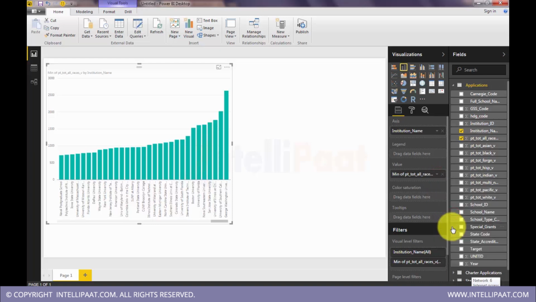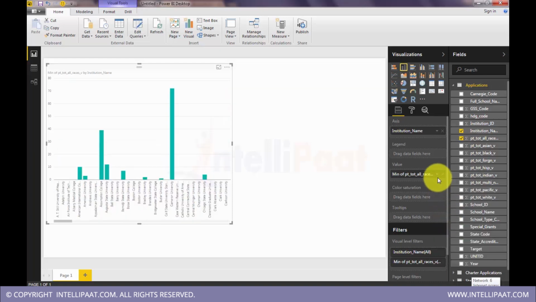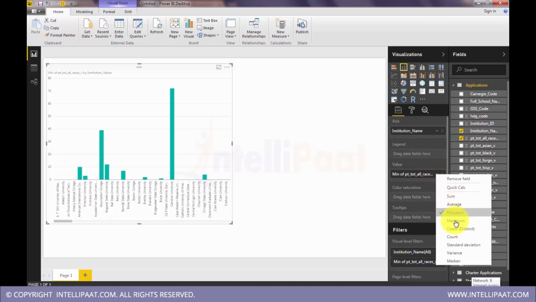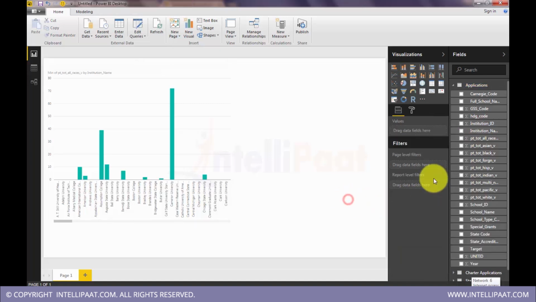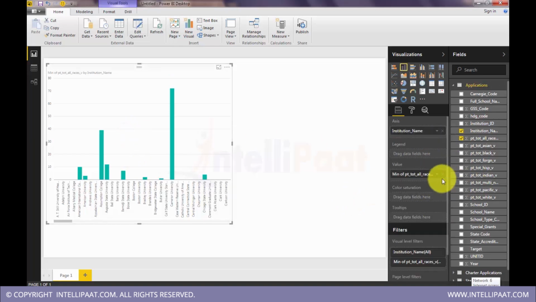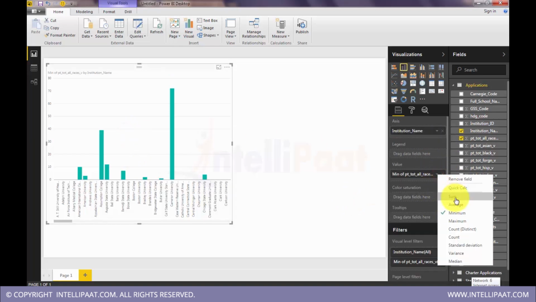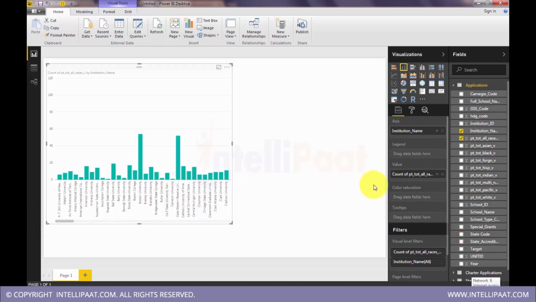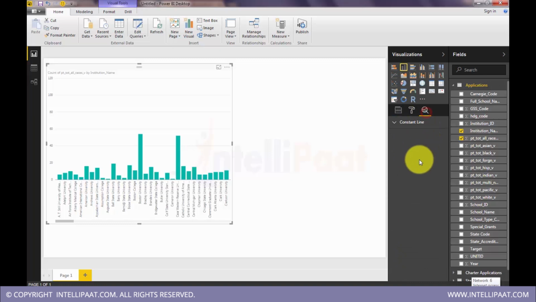Minimum value, institution wise minimum value. Okay, let's just take the count of applications received in each institution and put a reference line for average.